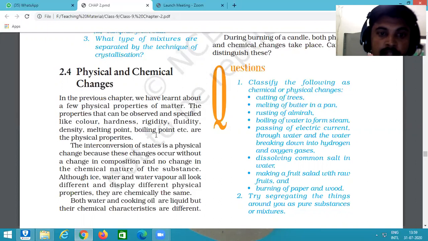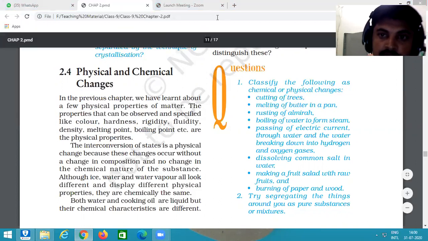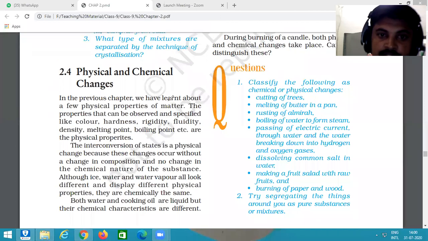For example, I'll give you a piece of ice. After some time, after increasing the temperature, what do we see? It converts into water, from solid to liquid.